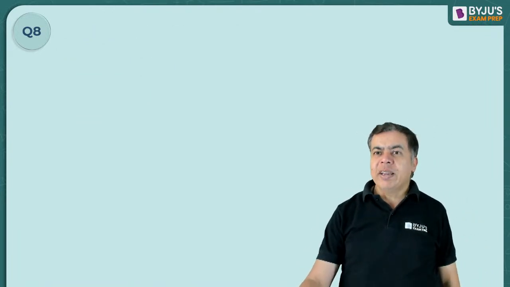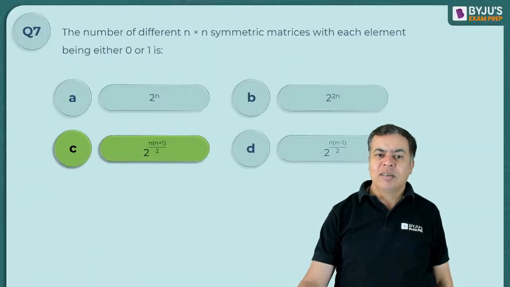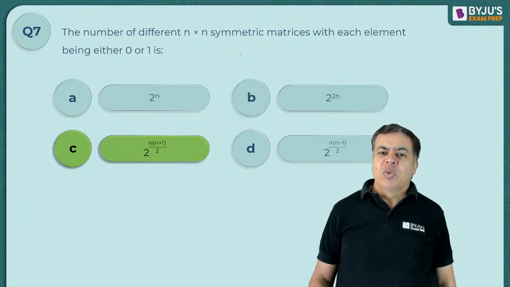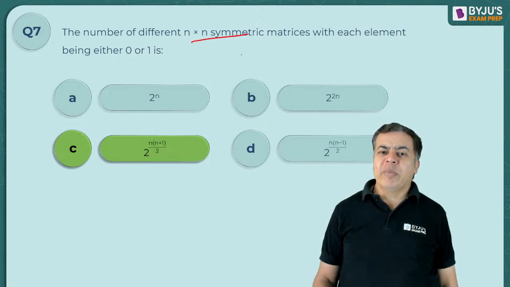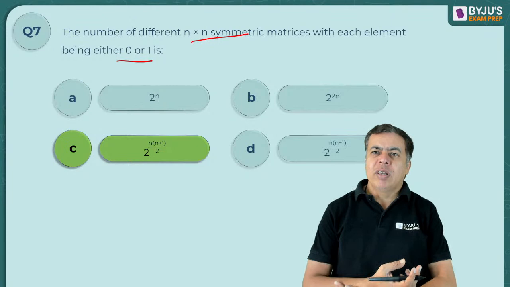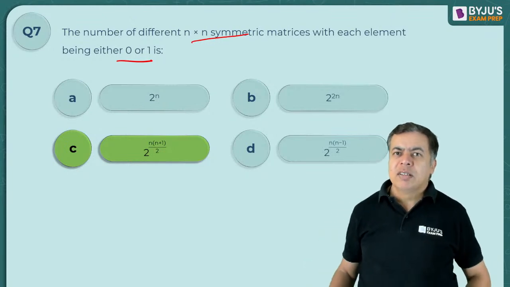So y minus 1, y minus 1, zero matrix. What does this mean? We are talking about n cross n matrices with each element being either 0 or 1. So it can be a zero matrix also, because all elements can be 0. Here nothing is given about that, right?